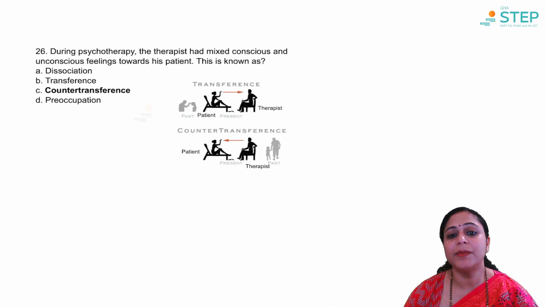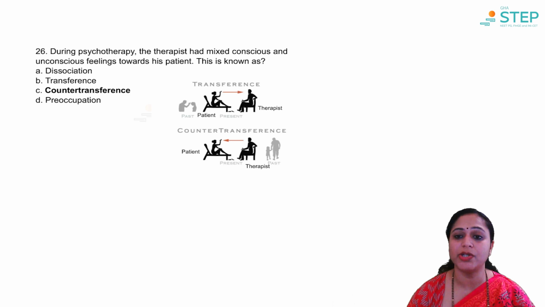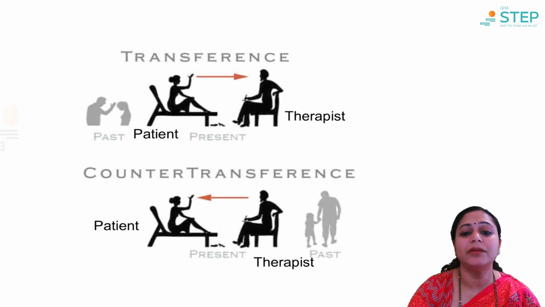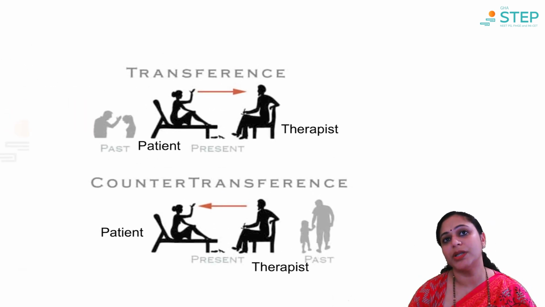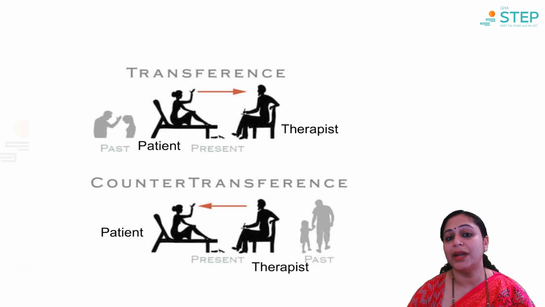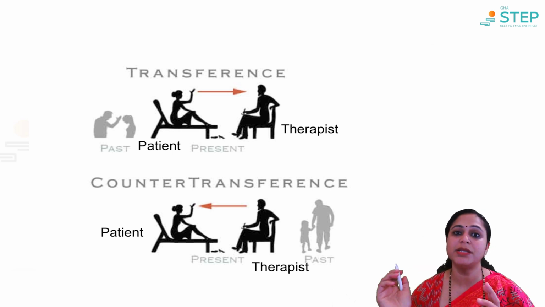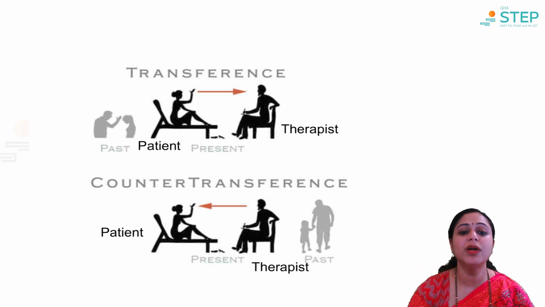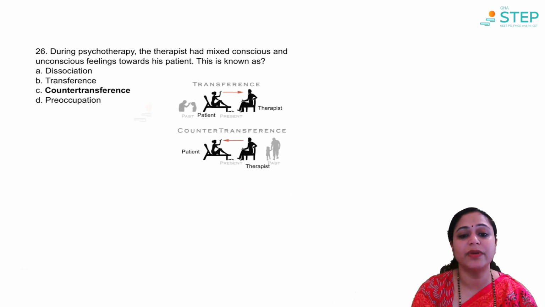During psychotherapy, the therapist had mixed conscious and unconscious feelings towards the patient. This is known as A. Dissociation, B. Transference, C. Countertransference, D. Preoccupation. Always remember, whatever the patient feels for the doctor or the therapist is given primary importance. So, the patient has transference towards the doctor. And what the doctor or therapist has in return is called countertransference, meaning countering what the patient gave. So, if you find this word countertransference, you should remember the therapist comes here.